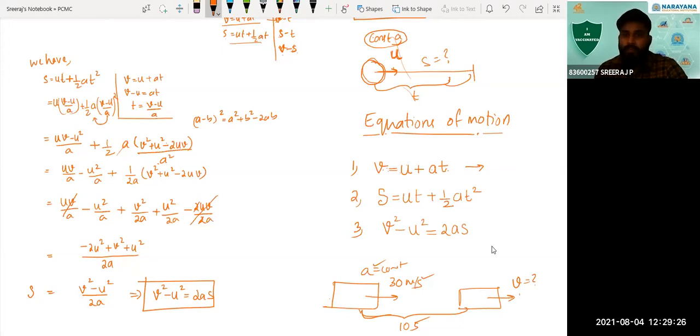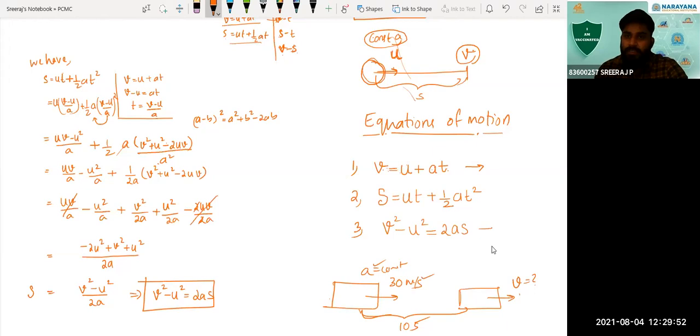The third equation: you have an object with an initial velocity u. Now, after going through a displacement s, its velocity has become v. So what is that velocity after a certain displacement?